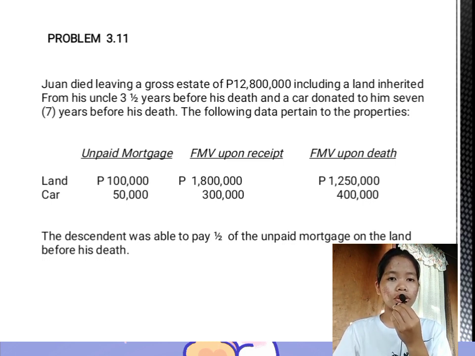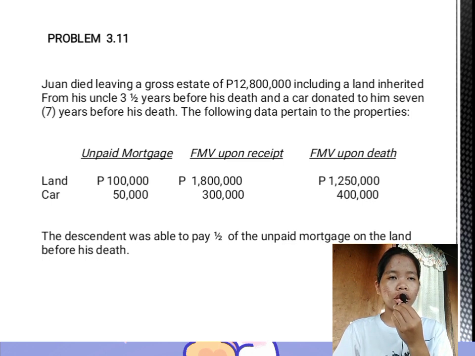So let me read first the problem. Juan died leaving a gross estate of 12,800,000 pesos, including a land inherited from his uncle 3.5 years before his death and a car donated to him 7 years before his death. The following data pertain to the two properties, which are the land and the car.